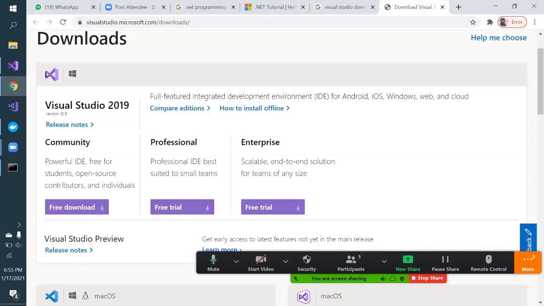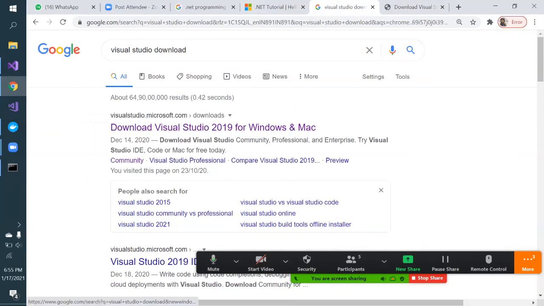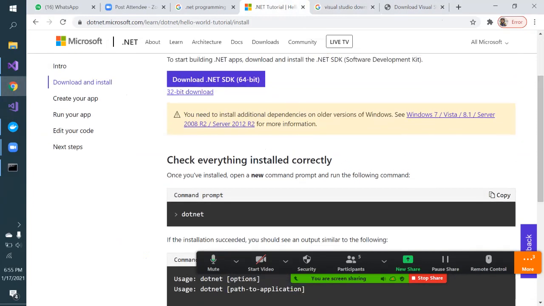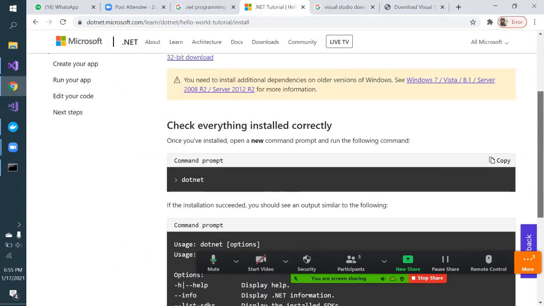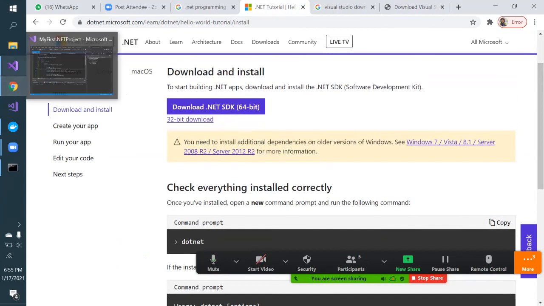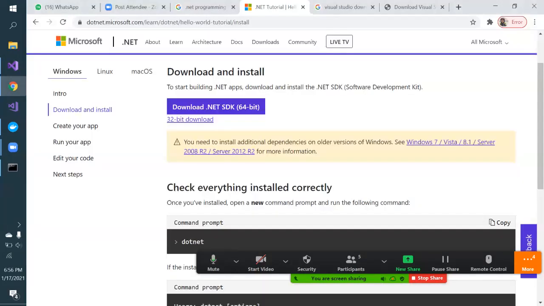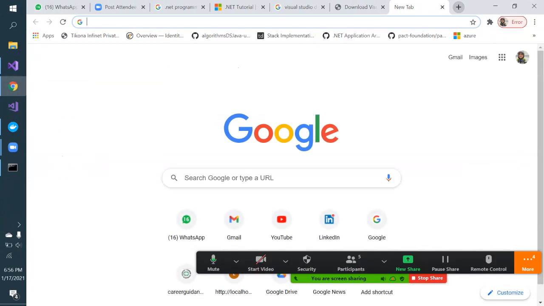So till now we have understood how to download Visual Studio, and what the basic website of .NET is. You can even create from the command prompt; it gives you an option to create a .NET program, so that also you can follow. Or if you install this kind of editor, this is most recommended since you are starting with .NET. So download this editor, run it, and write a simple .NET program. You should follow some .NET tutorial and keep practicing. The more you practice, the more you'll become familiar and you'll become a programmer.